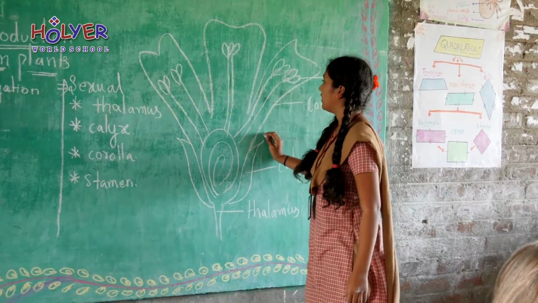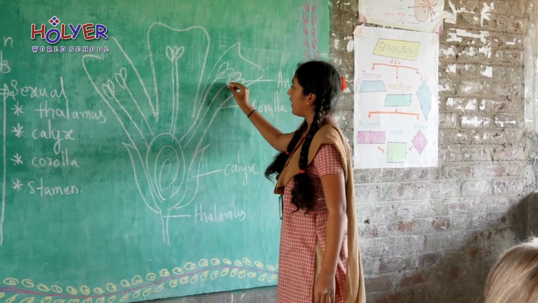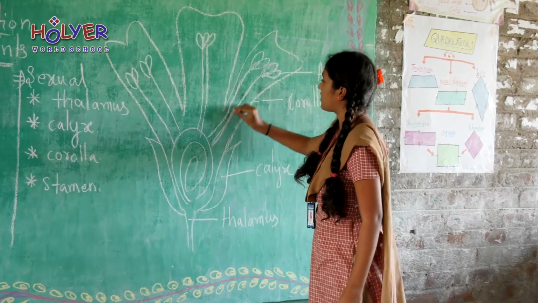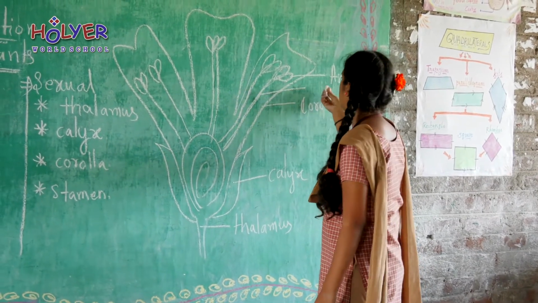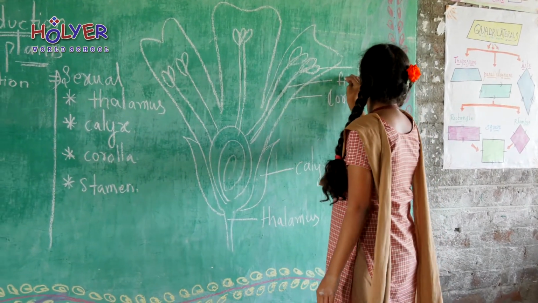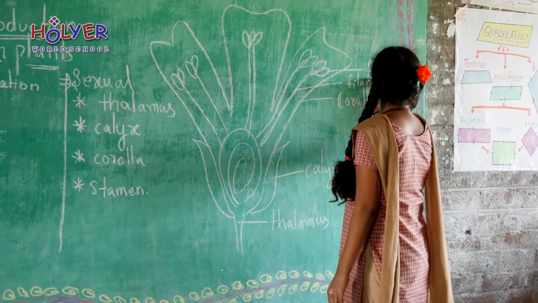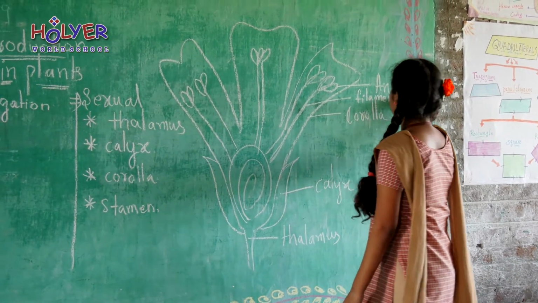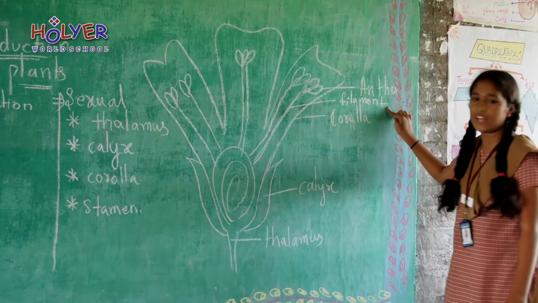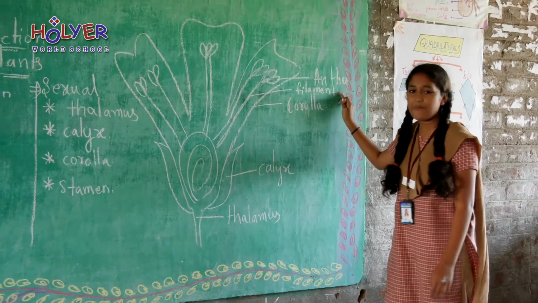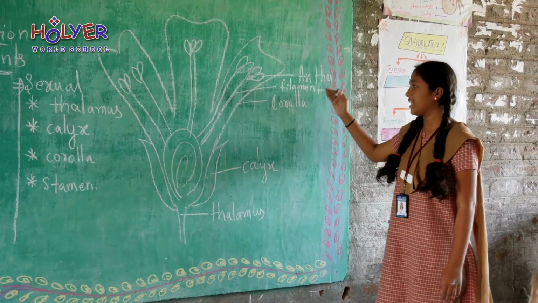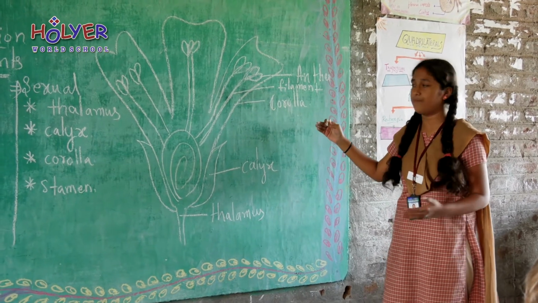Next, filament. Below that anther, a thread-like structure is there. This thread-like structure is known as filament. These both are known as the stamen. The stamen is a male part. It is also known as the androecium.